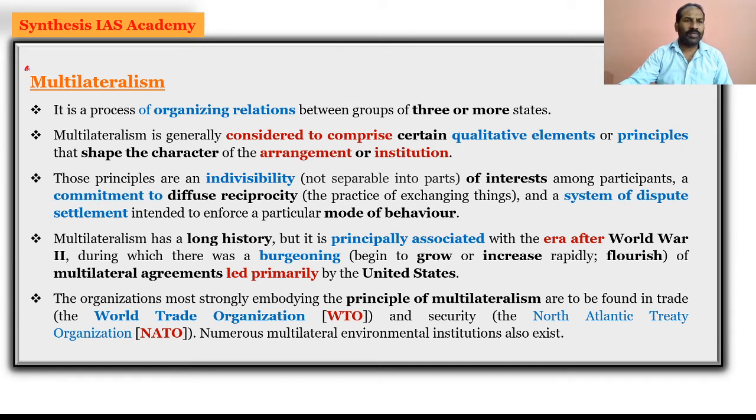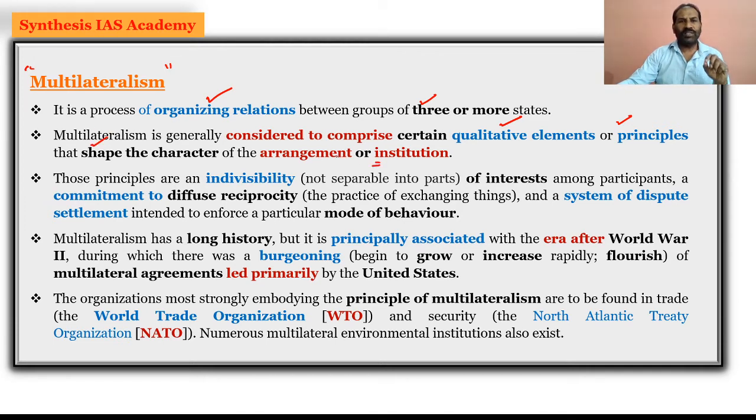So certainly we need to understand first, before we get into the multilateralism in the Cold War, what is multilateralism. So multilateralism is a process of organizing relations between groups of 3 or more states. So when you organize a relation, this relation has to have certain qualitative elements or certain qualitative principles, so that the principles or the elements will certainly shape the character of the institutions.